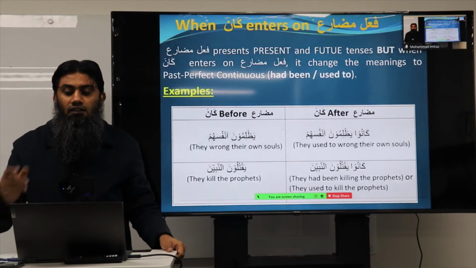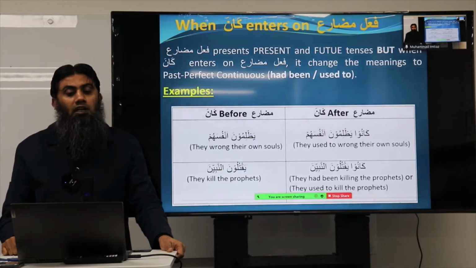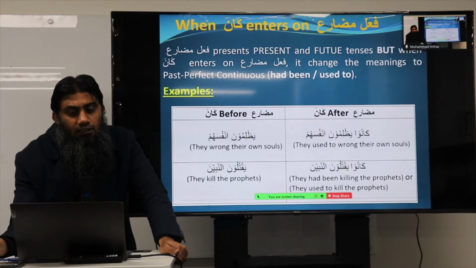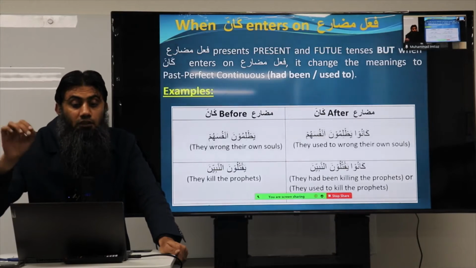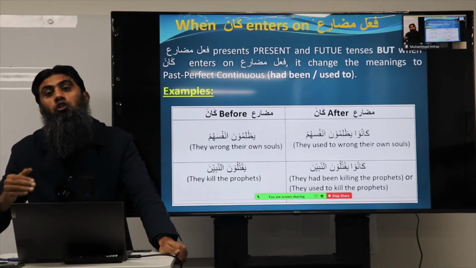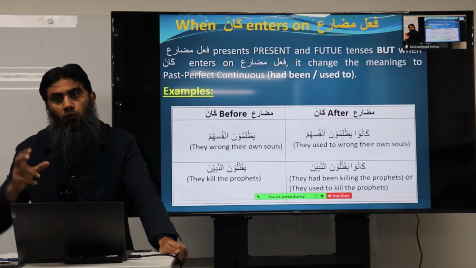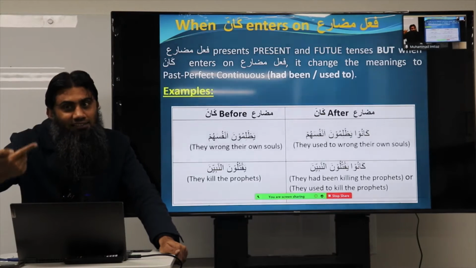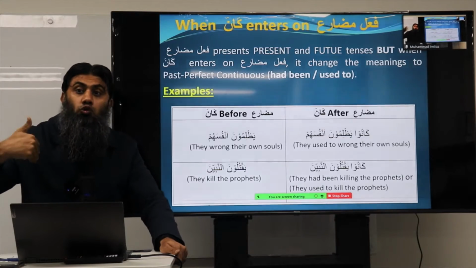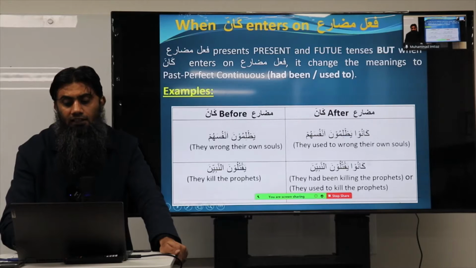But let's see what kana does. Fi'l mudare presents present and future tense, but when kana enters on fi'l mudare, it changes the meaning to past perfect continuous tense, which means had been, or sometimes used to. So whenever you see that kana has entered on mudare, now you translate it as had been or used to. Examples as on the screen.